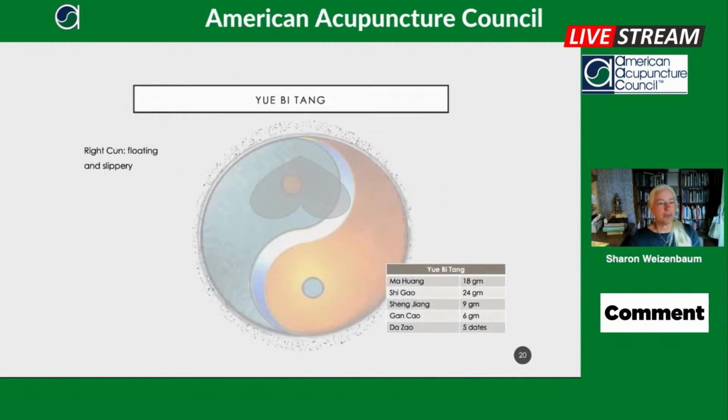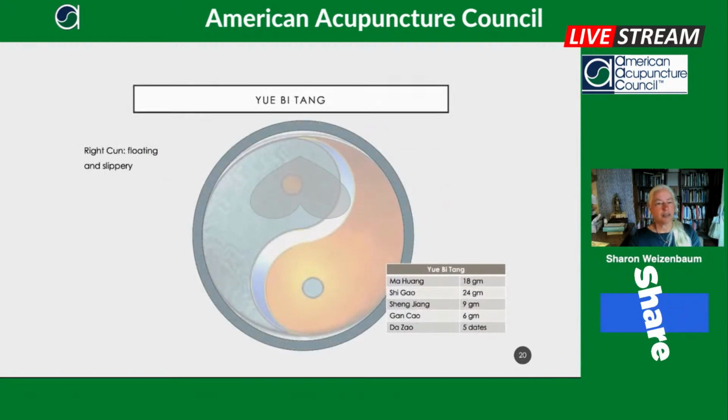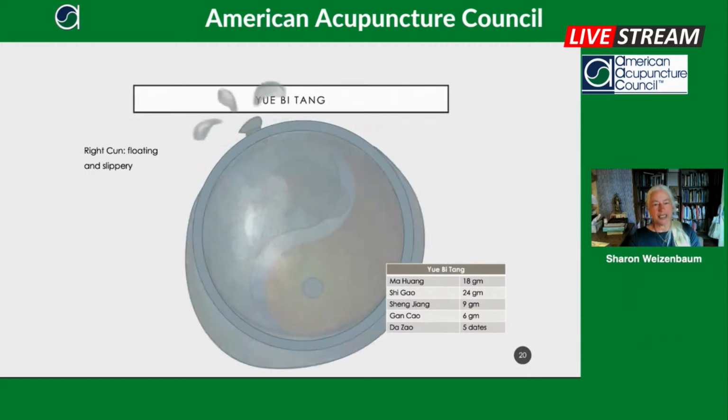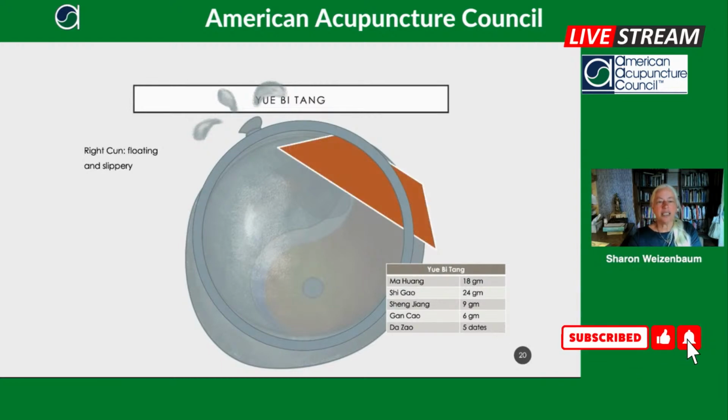Okay, so with the Yuebi Tang, the surface is lightly closed and it makes there be water swelling. And actually, it's the combination of the Gancao and the Mahuang that also treats the water swelling. And then it also starts to get hot because it's not moving.